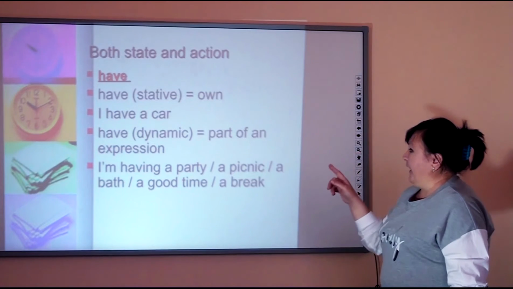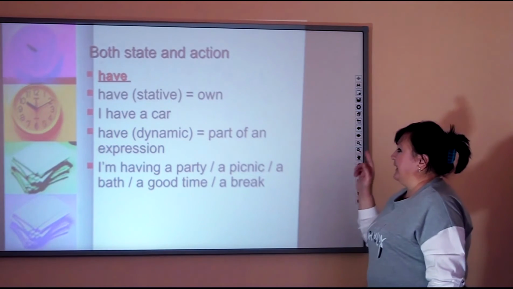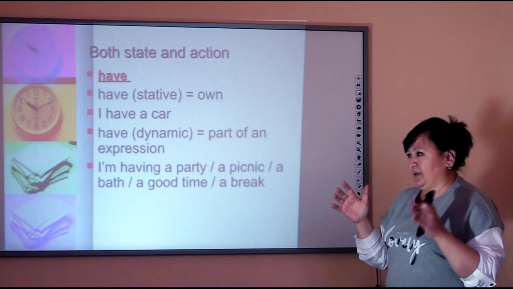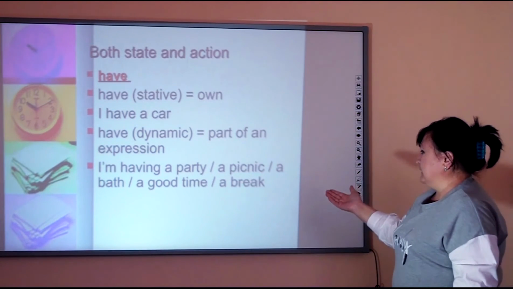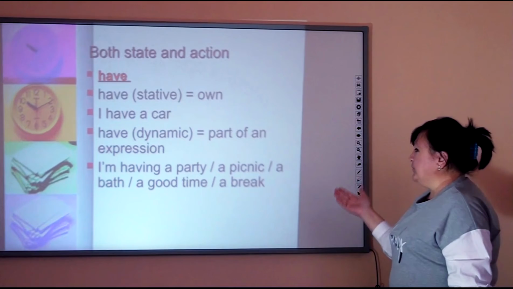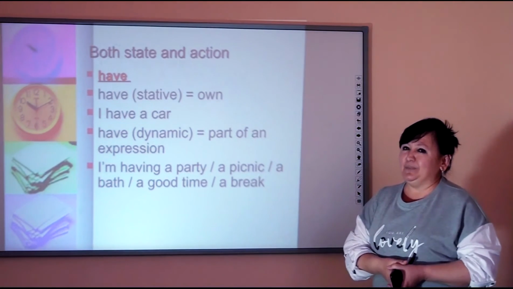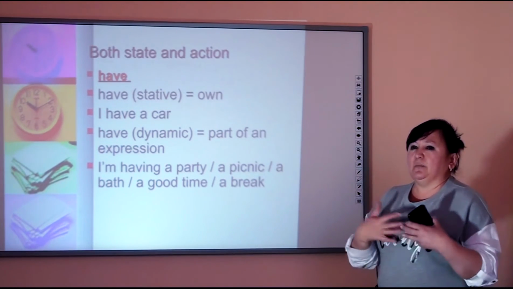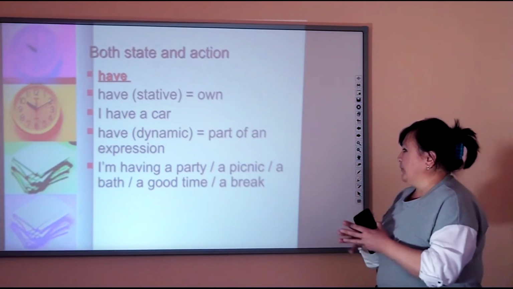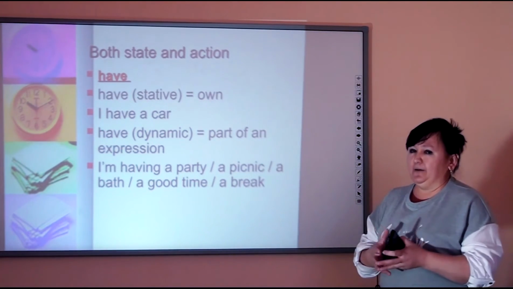And "have" in the dynamic meaning is a part of an expression. For example, I'm having a party. I'm having a picnic. I'm having a bath. I'm having a good time. I'm having a break. Here, "have" doesn't mean possess or own. It's a part of an expression and they express the full meaning.